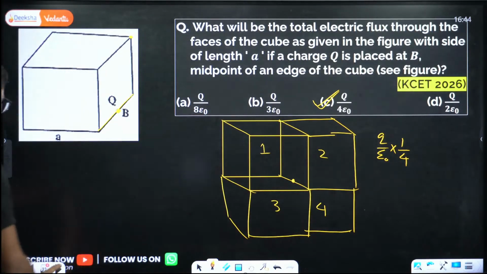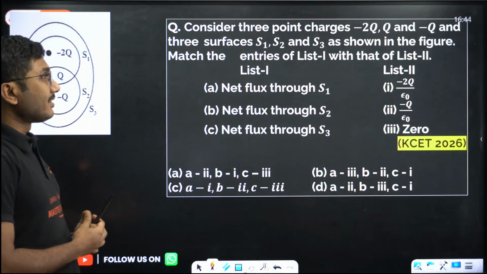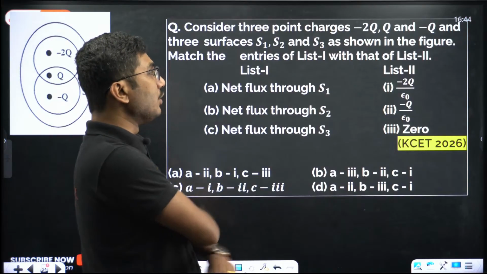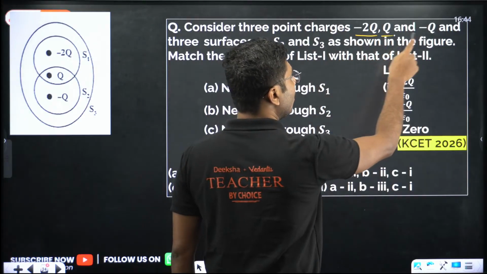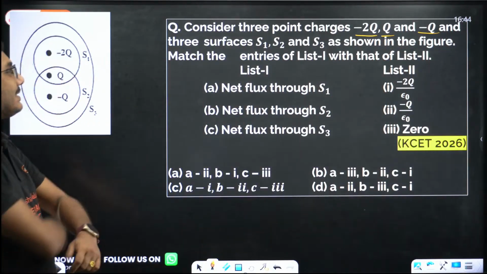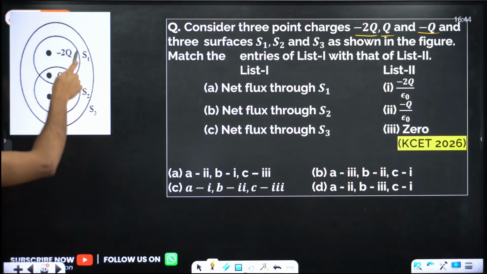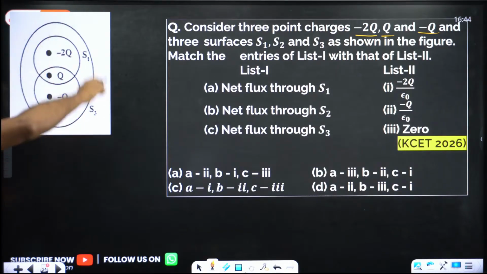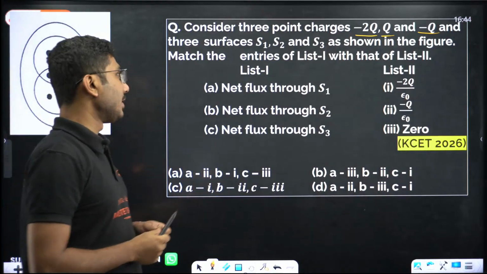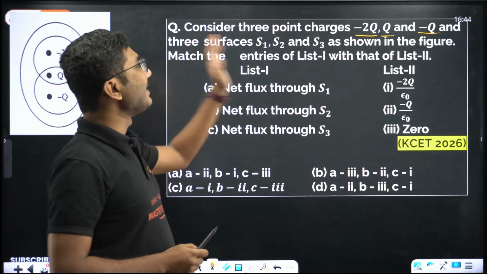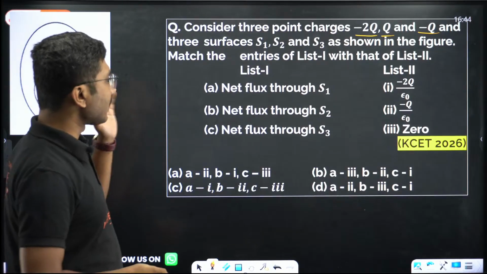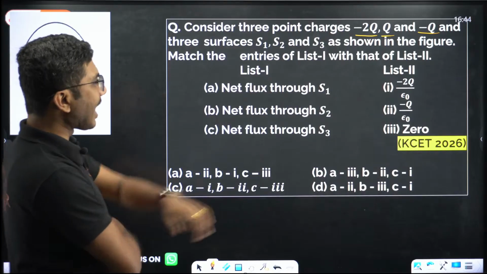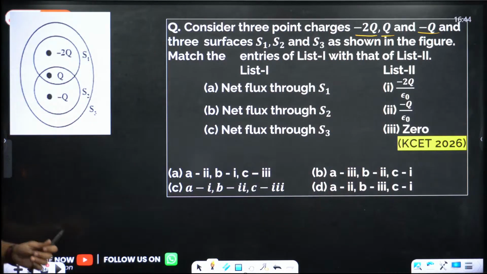Next question. Consider 3 point charges minus 2Q, Q and minus Q. 3 surfaces S1, S2 and S3. So this is S1, this is S2 and this is S3. So 3 surfaces are there and 3 charges are there. Match the entries of list 1 with that of list 2: net flux through S1, net flux through S2, net flux through S3. After the matching is done, you have to find the correct match. I will give you a few seconds to answer this question.